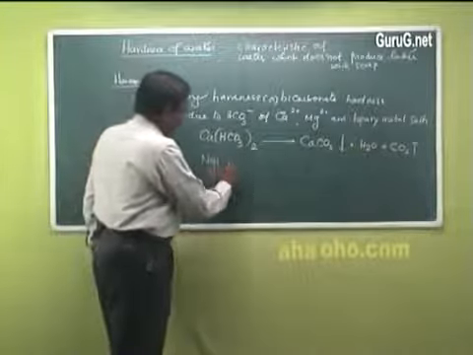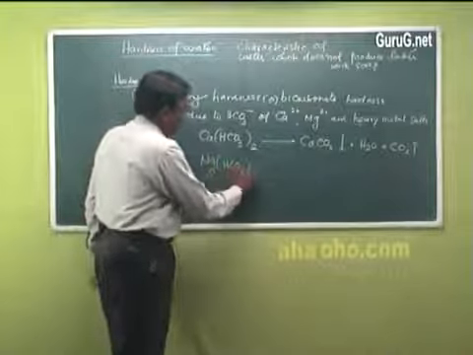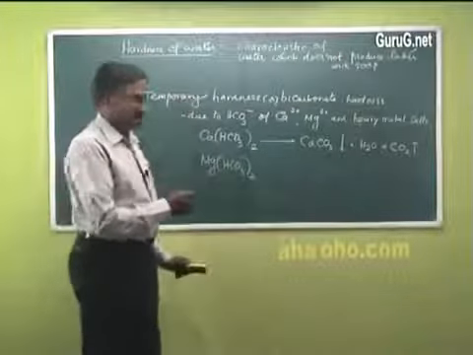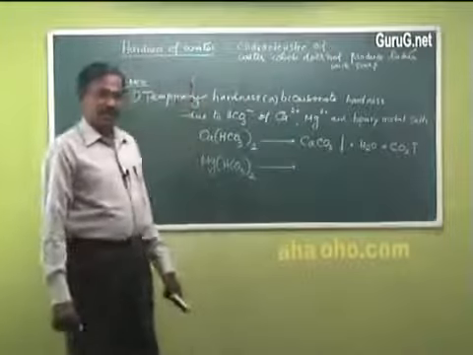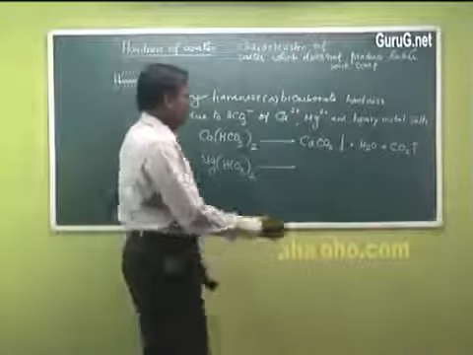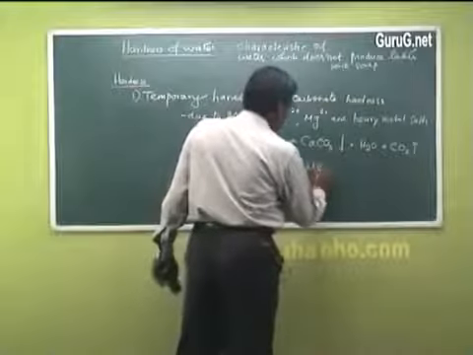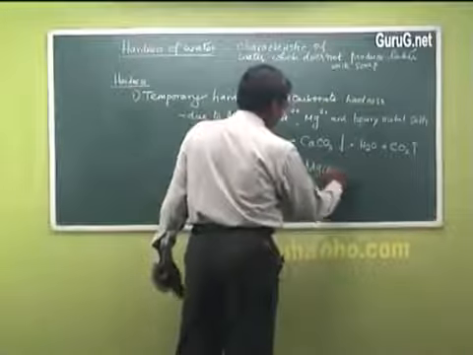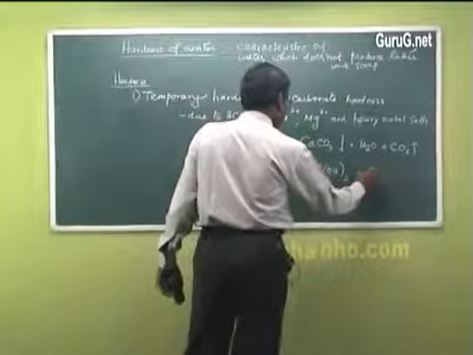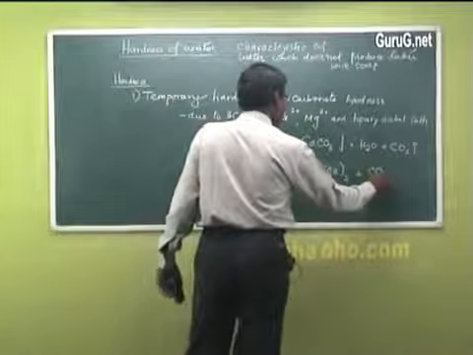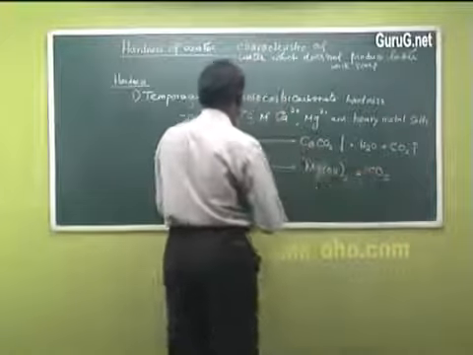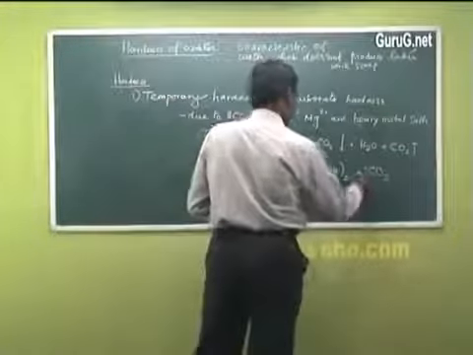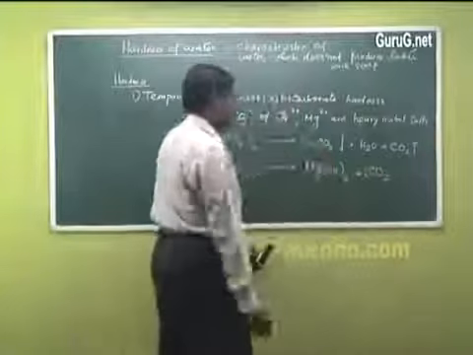The other major constituent is magnesium bicarbonate. It is not necessary that the bicarbonate always be converted into carbonate; it may even be converted into insoluble hydroxides like magnesium hydroxide, plus carbon dioxide.